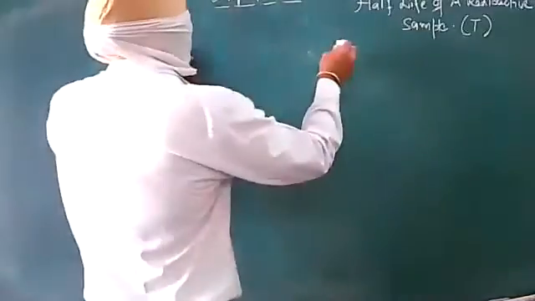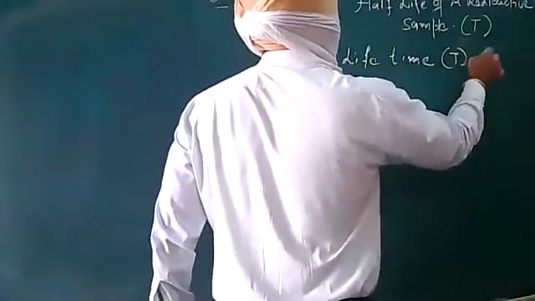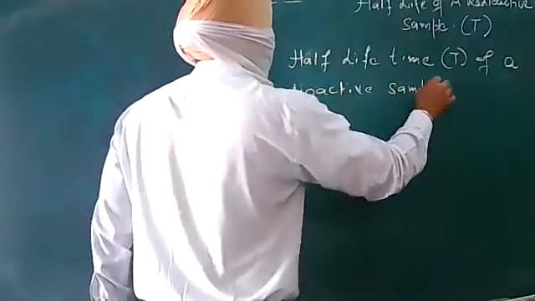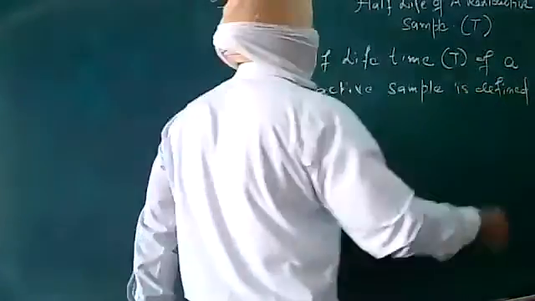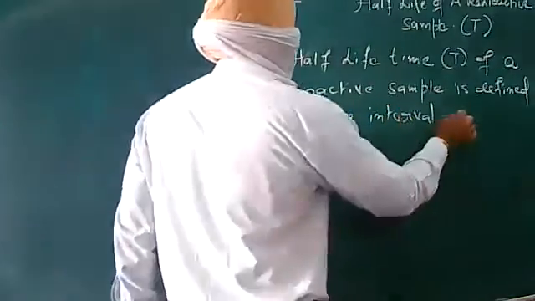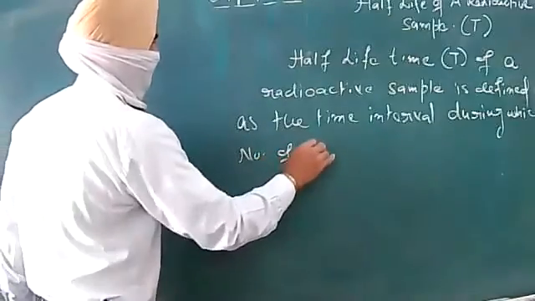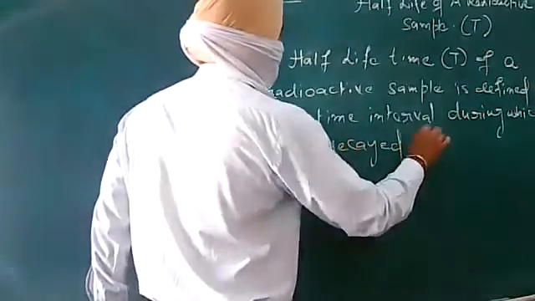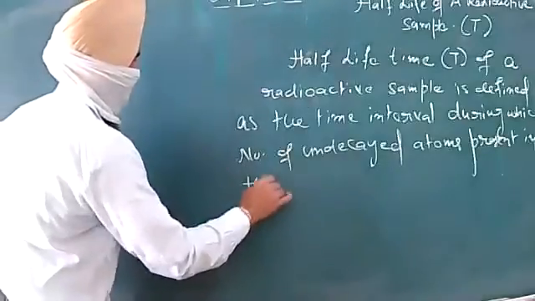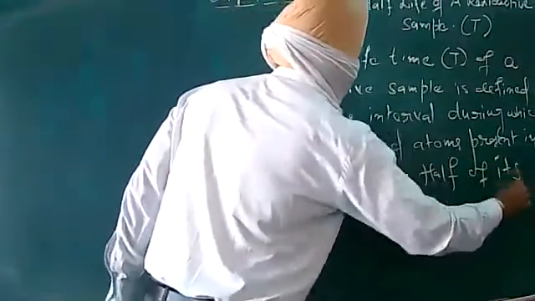Half-life period or half-life time, capital T, of a radioactive sample is defined as the time interval during which the number of undecayed atoms present in the sample is one half of its initial value.